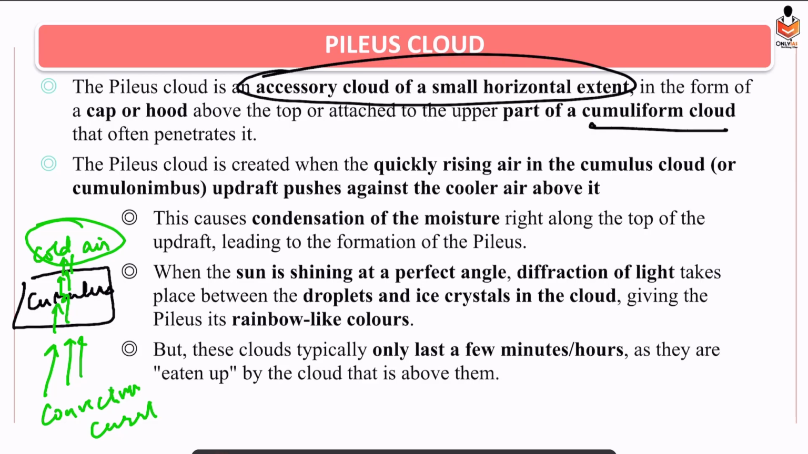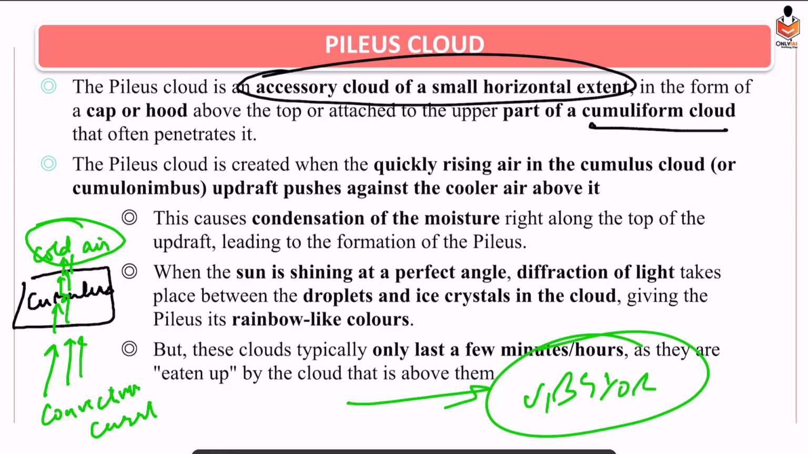But now the question arises, why do they look colorful? In the clouds there would be ice crystals and water crystals, and due to the diffraction phenomenon, sunlight will fall on those ice crystals. Diffraction means splitting of white light into a colorful spectrum. White light splits into these colors.